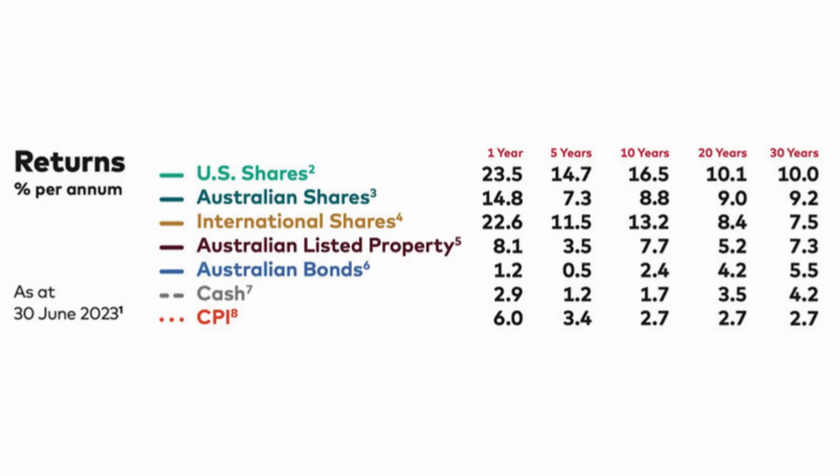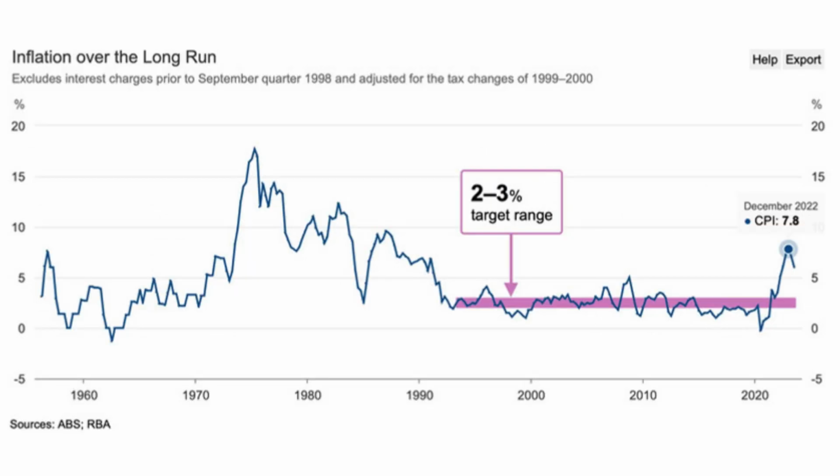When we drill down into the data, we can see that while the Australian CPI has hit as high as 7.8% in the December 2022 quarter, the 30-year average is 2.7%. Right around when the RBA implemented the 2 to 3% inflation target.